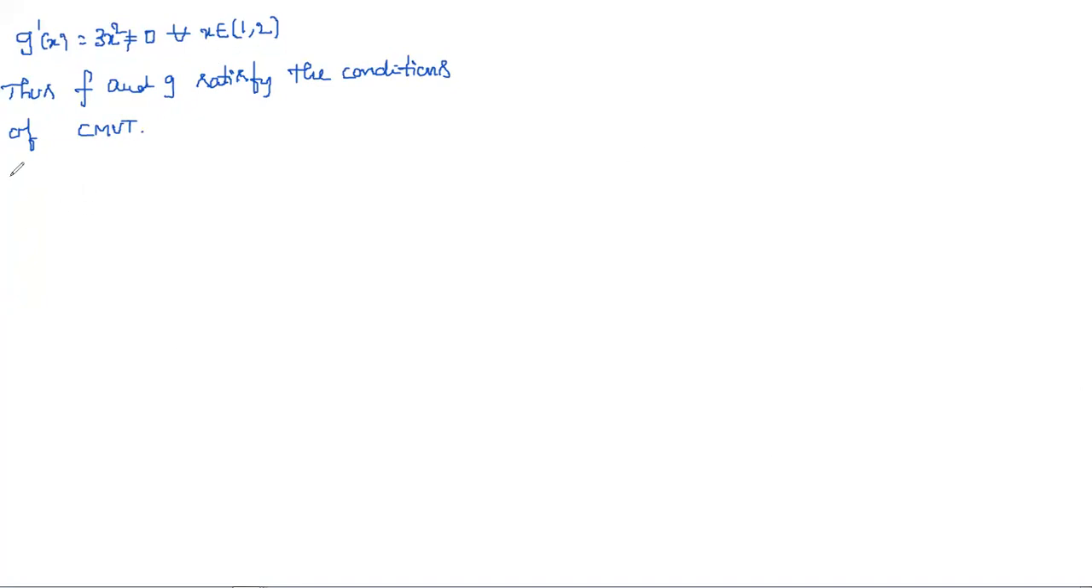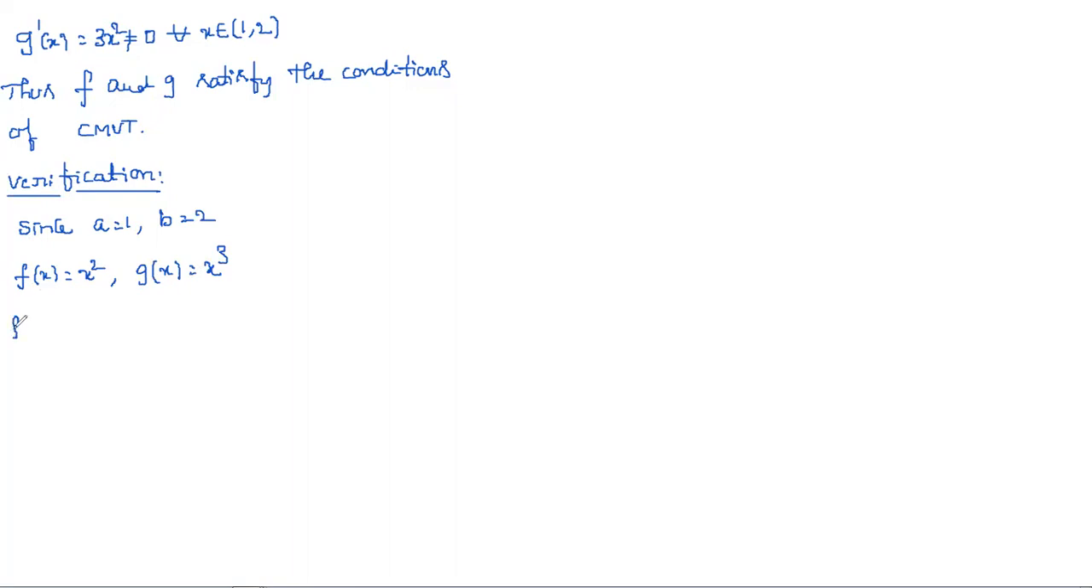So for verification, you can put the heading verification. Here what I require is f dash of c, g dash of c, f of b and f of a. So what about a and b? a is equal to 1 and b is equal to 2, right? a is equal to 1, b is equal to 2. And what are the functions we have? f of x is equal to x square and g of x is equal to x cube.